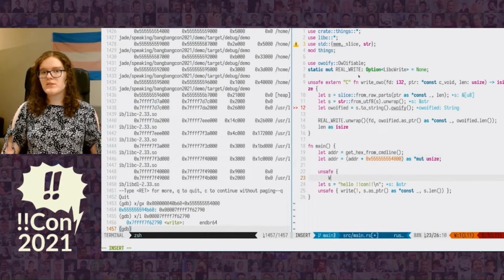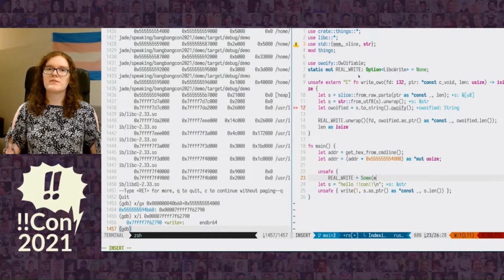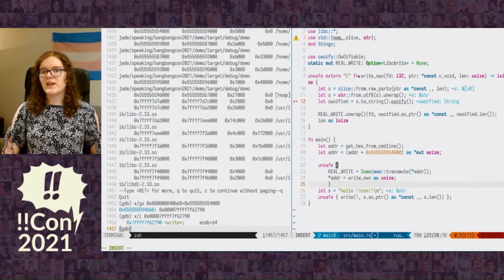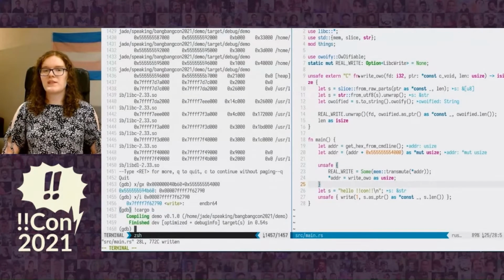So we're going to use mem::transmute, which converts a value of any type in Rust into any other type. It is extremely unsafe and therefore a lot of fun. So we turn the dereferenced value of the relocation, that is to say the address of the actual write function, into a function pointer and then store it in our global variable. Then we overwrite the relocation with our replaced version.